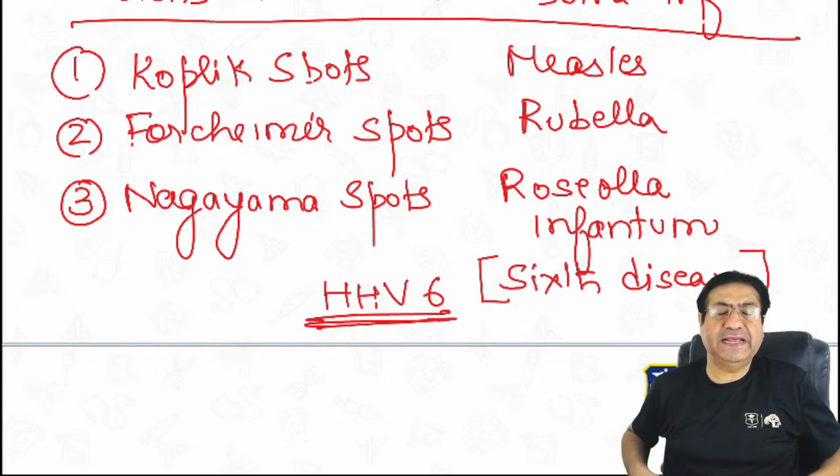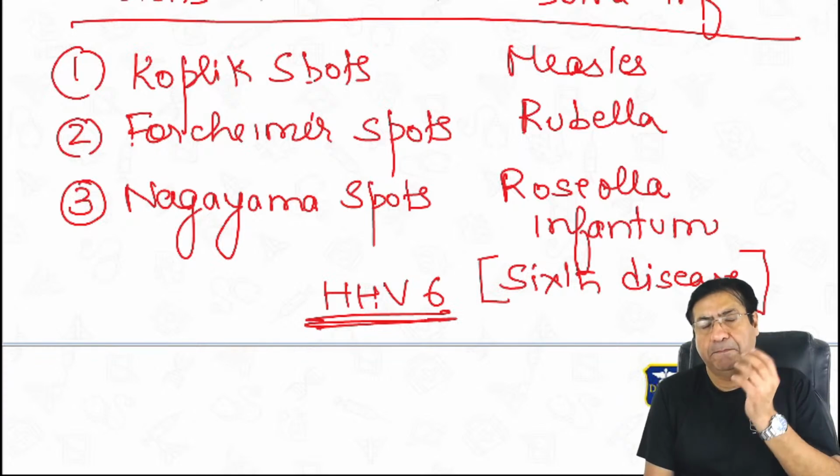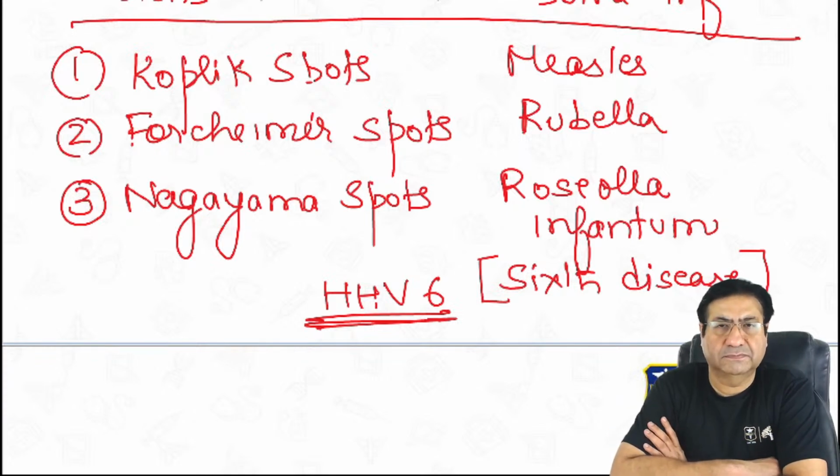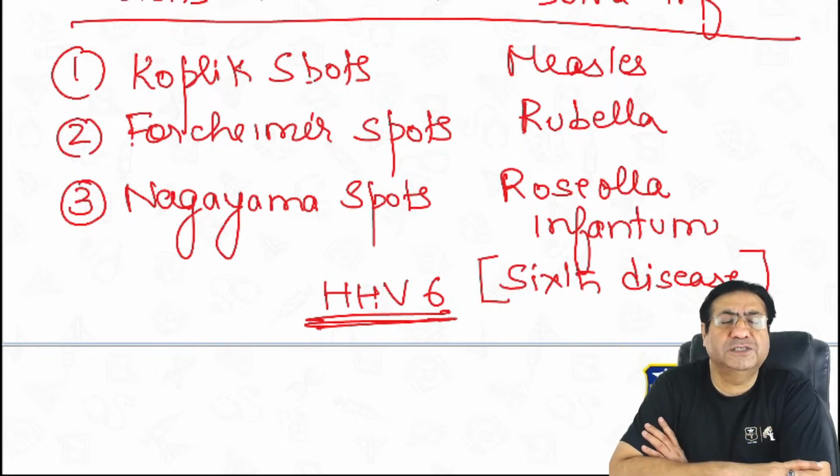Mumps has not been eradicated, smallpox has been eradicated. So there is a student who's asking, has mumps been eradicated? Mumps has not been eradicated. Mumps is basically a parotitis, parotid infection or inflammation. So this much is again important from your infections point of view.